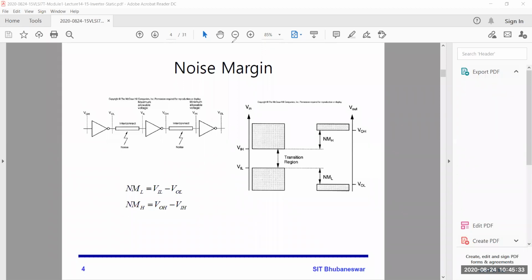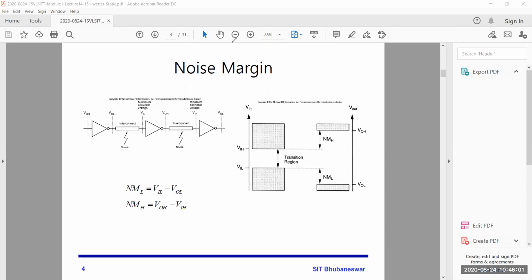Okay. Good. So Vakar, any idea? So noise margin should be high because for the transition of VOL to VIL, it may take some time, which may be beneficial for us. No, there is no time.